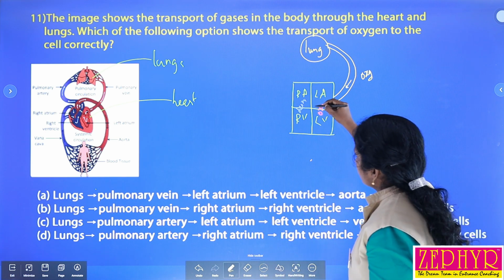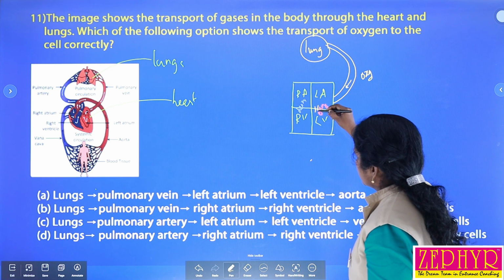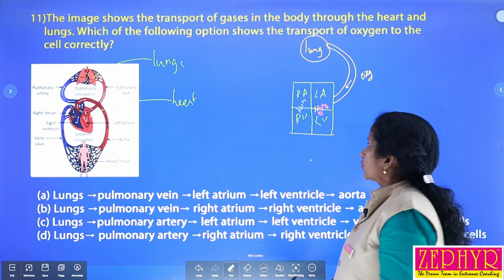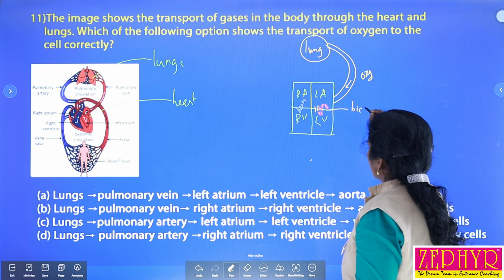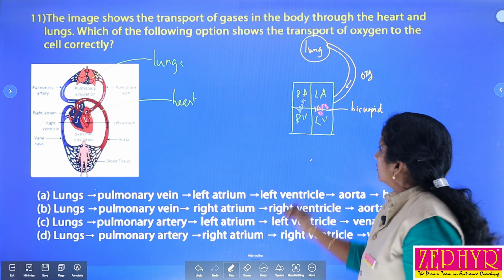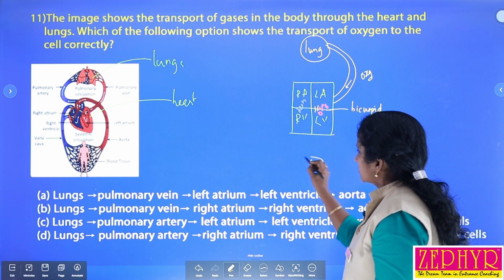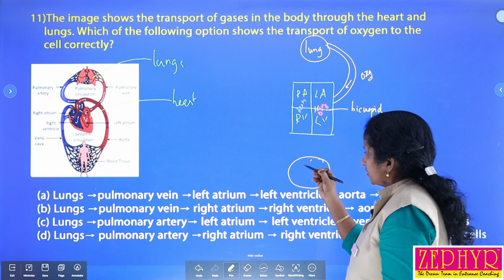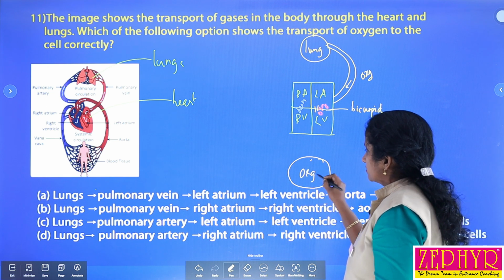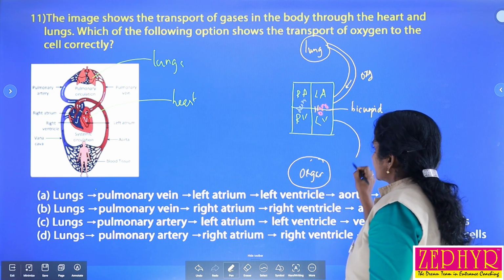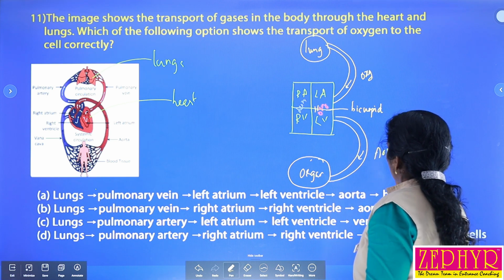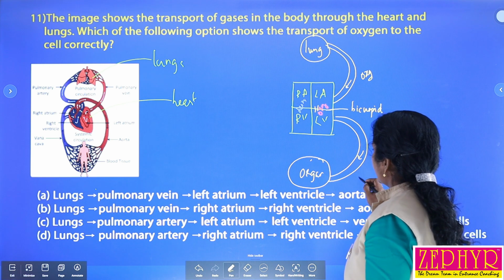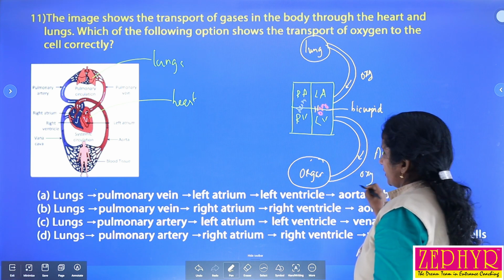From the left atrium this blood reaches the left ventricle. Here there is a valve called the bicuspid valve. Then from the left ventricle blood reaches our tissues or body organs through the largest blood vessel, called the aorta. This again carries oxygenated blood.